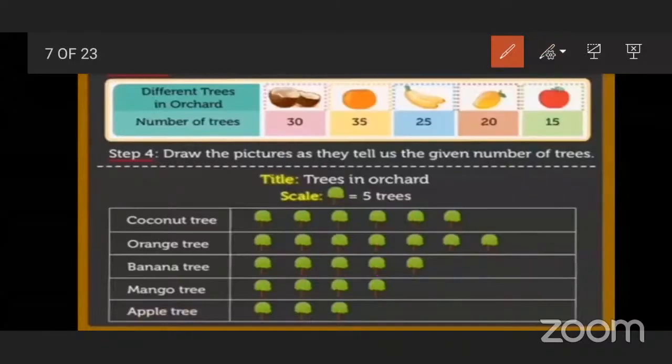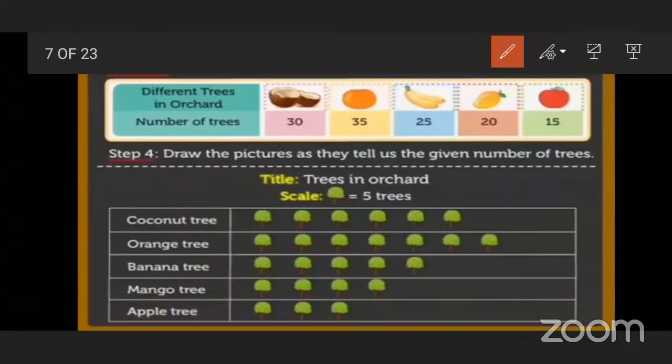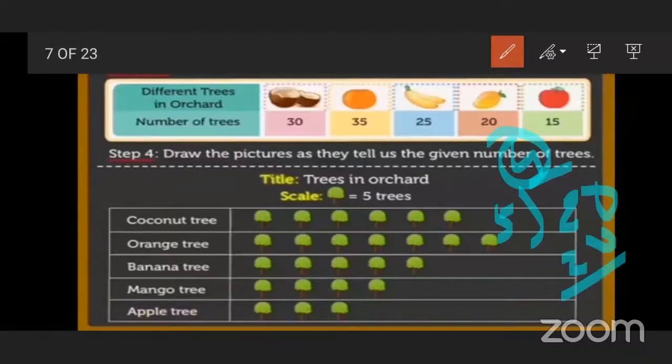Then mango trees. 20 mango trees are given. So we have to draw. We have to again divide 20 by 5. If you can't understand, then you have to divide 20 by 5. So 5 fours are 20. So 4. So how many trees do you have to draw here? 4. 1, this becomes 5, this becomes 10, 15, plus this 5, it becomes 20 mango trees. Okay.